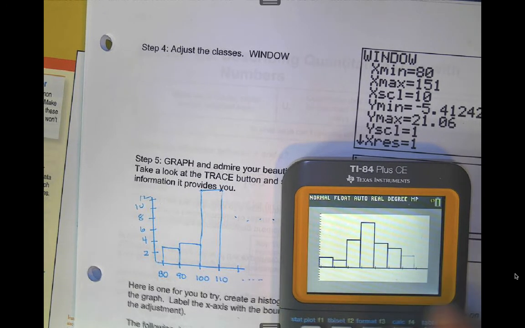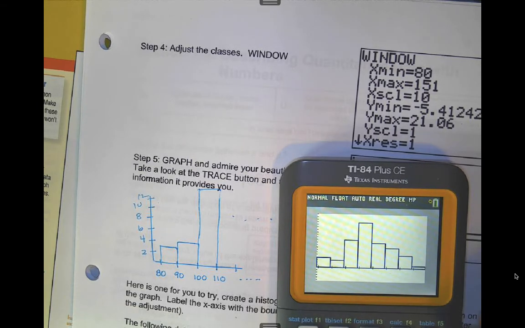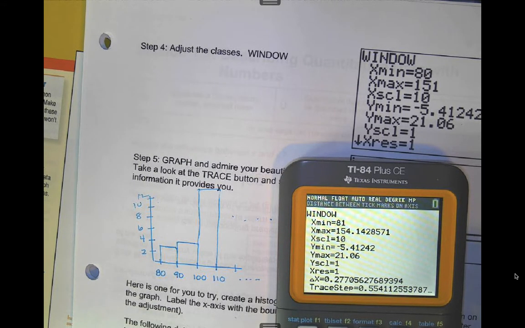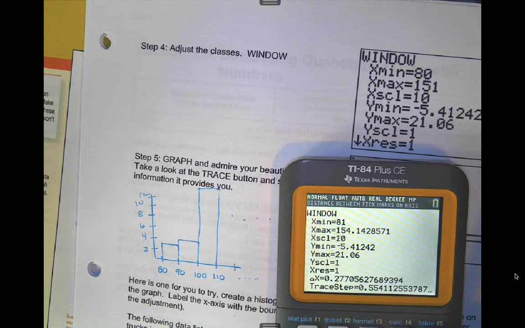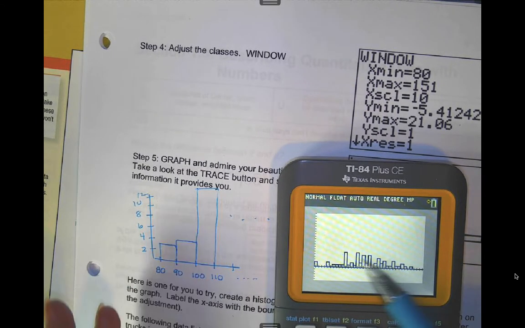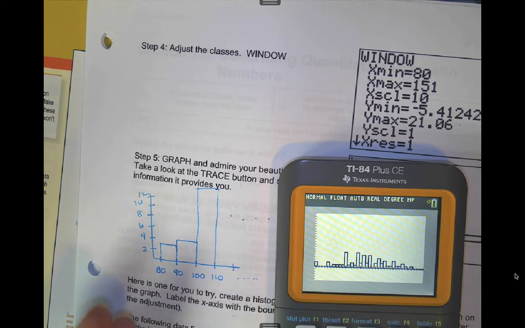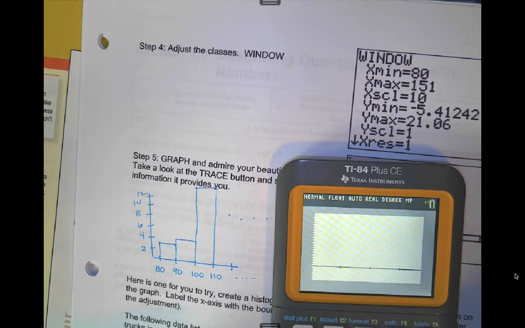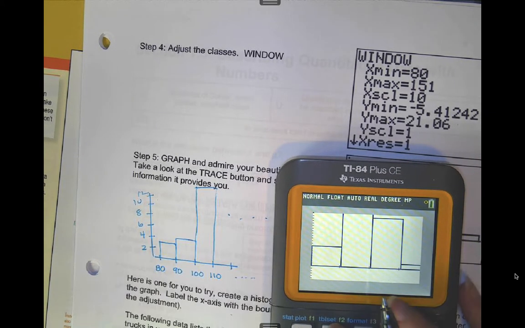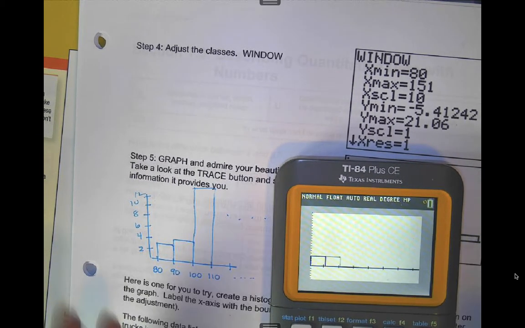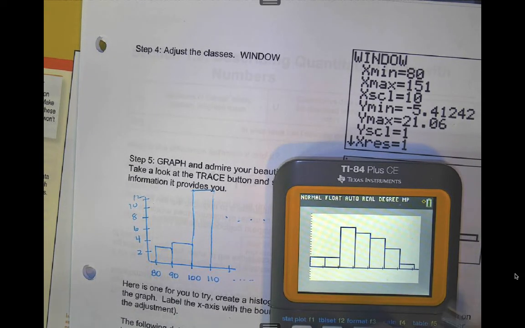Remember when we did that zoom 9, we looked at the window there. Sorry, it's still leaking. We see that X scale there. So again, the best guideline I can give you there is just to round up. If I make those too small, then my histogram's really spread out and it's not very meaningful to me. If I make it too big, my histogram's all lumped together and it's not very meaningful to me. So using that ideal number right there is probably your best thing to do. I feel like I messed something up.